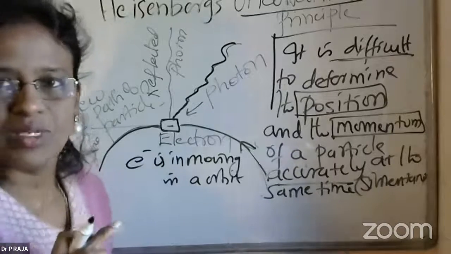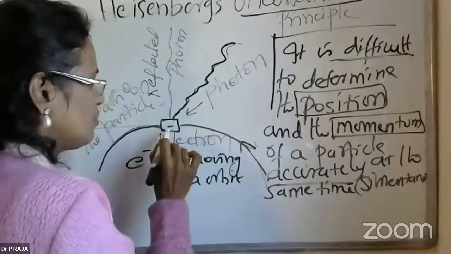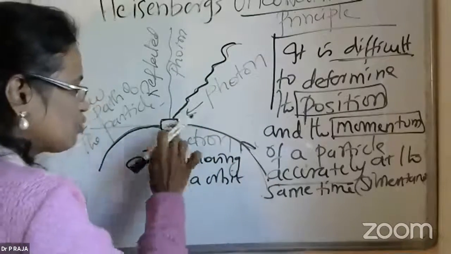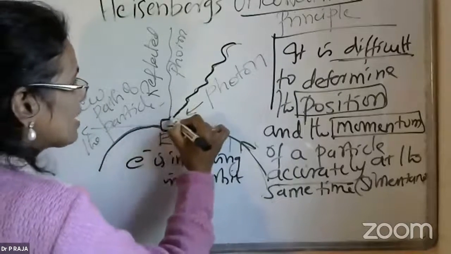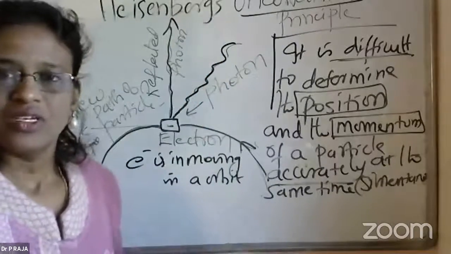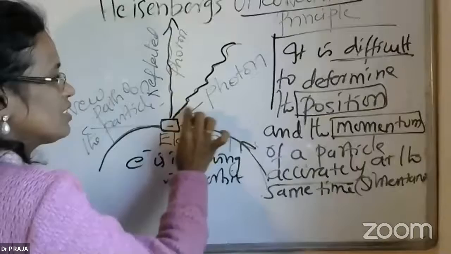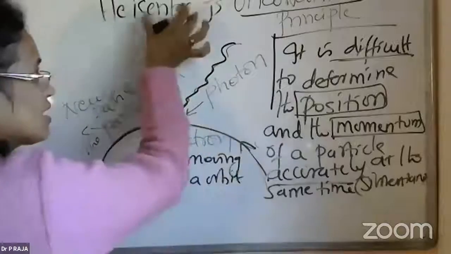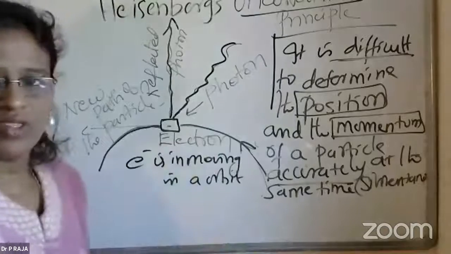So there was an experiment that was done by allowing a photon to fall on it. When a light photon is allowed to fall on it, there will be a collision. The electron will be hit and the photon will be scattered, like in the case of the photoelectric effect. After hitting this electron, the path of the photon will be retraced and it will go up, and this can be viewed in a microscope. So there you can find out the position of the electron.